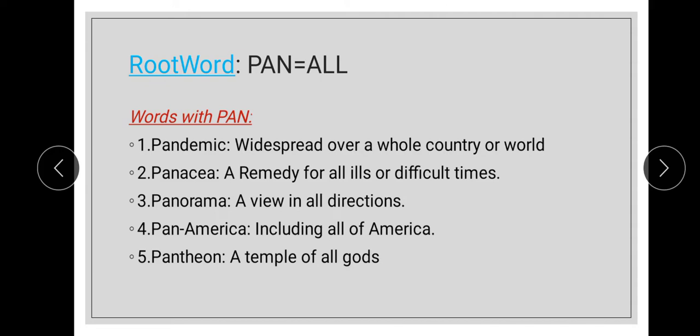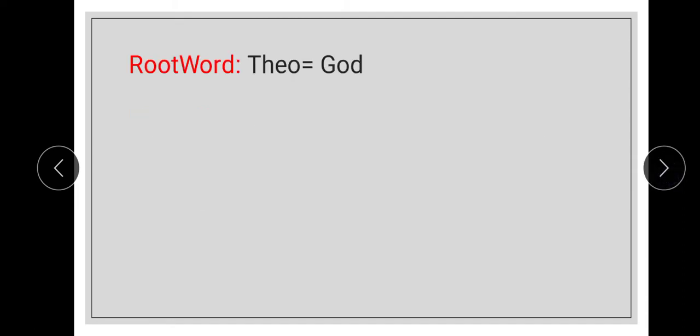And the next word is Pan America, which means including all of America. And the sentence is the Pan American highway links all of the countries. And coming to the next word, pantheon, which means a temple of all gods. And the example sentence is there present a pantheon in the Poland. Coming to the next root word, theo, which means God. And these are the words.